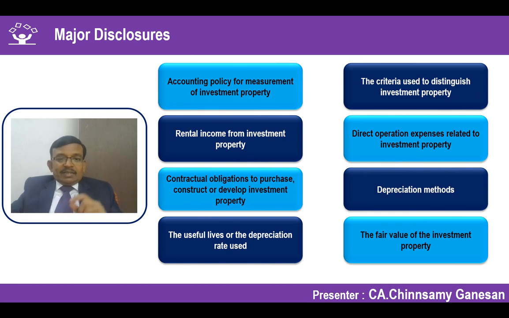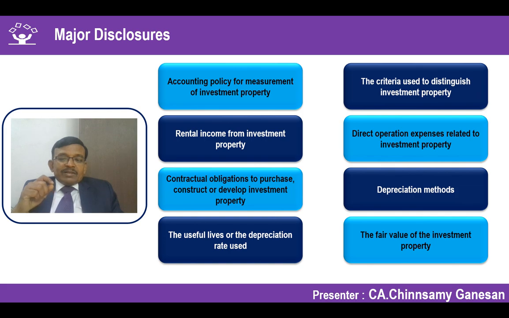This is what I have said. Even though only cost model is permitted according to Ind AS 40, it also requires that you have to estimate the fair value of the investment property, or otherwise you are trying to tell them this property, if it is sold, because we are saying that it's for rental purposes as well as for capital appreciation. So intention may be for the purpose of disposal at a later point of time. So in that situation, what is the accumulated unrecognized profit? The user should understand what is the value of the property. That's the reason why it says also disclose the fair value of investment property.